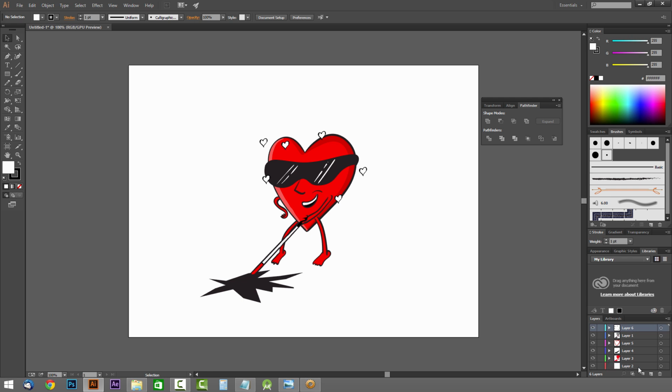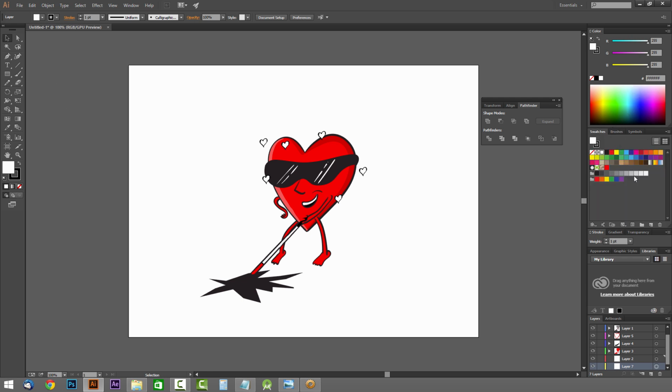Let me go ahead and put a new layer. We'll put it at the bottom of everything. All right, so we have this new layer 7. We're going to choose a really light gray. Use our brush tool here. Let's see how light that is. Ooh, yeah, that's not right. Try that again.